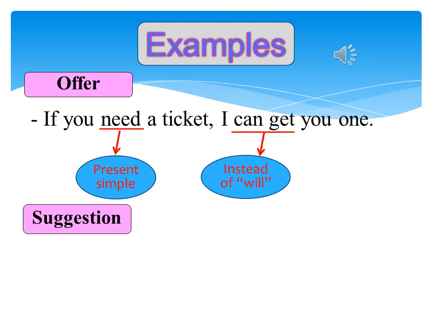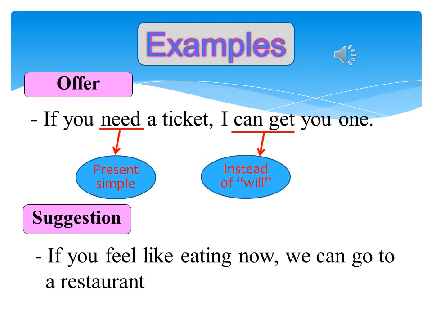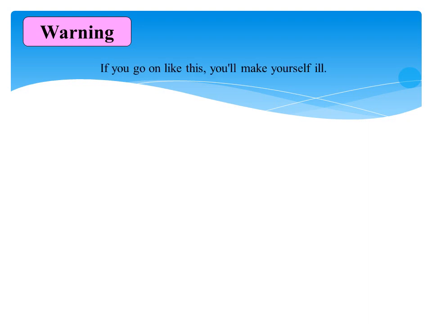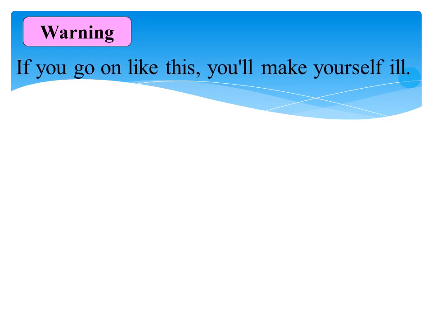Suggestion: if you feel like eating now, we can go to a restaurant. In if clause, the verb feel is present simple, and in the main clause again we use can instead of will. Warning: if you go on like this, you'll make yourself ill. In if clause, the verb go on is in the present simple, and the verb of the main clause is will make.